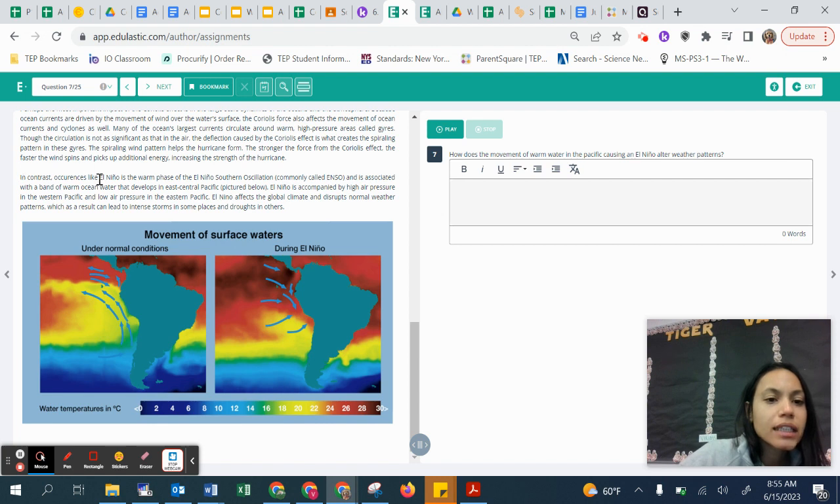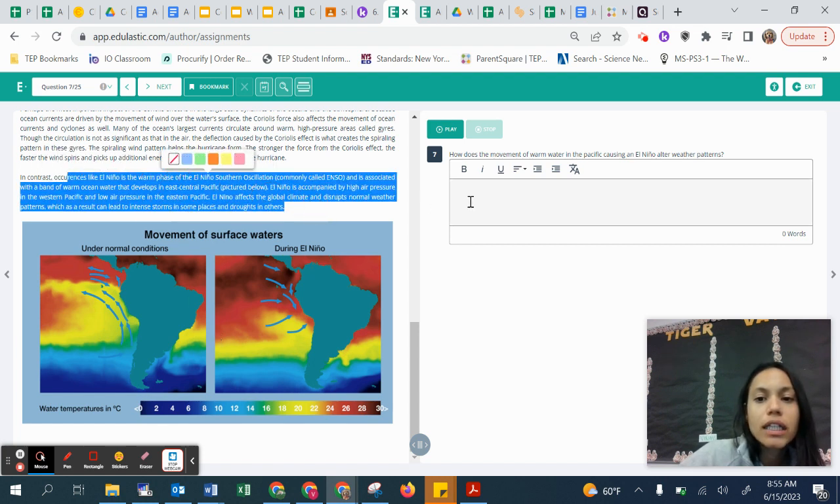So occurrences like El Nino, the warm phase of the El Nino Southern Oscillation, commonly called ENSO, is associated with a band of warm ocean water that develops in the East Pacific, pictured. Okay, so use this information here to put in your answer for number 7. El Nino is accompanied by high air pressure in the Western Pacific and low air pressure in the Eastern Pacific. El Nino affects the global climate and disrupts normal weather patterns, which as a result can lead to intense storms in some places and droughts.